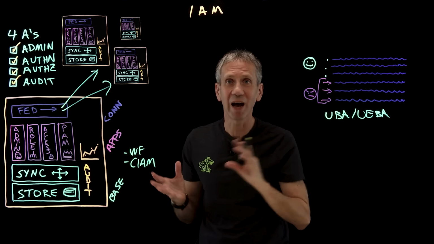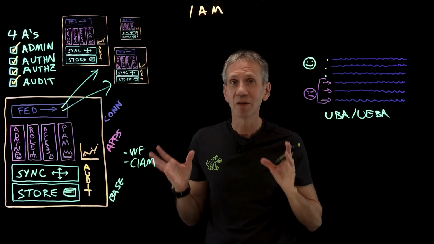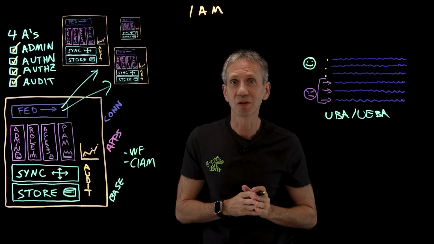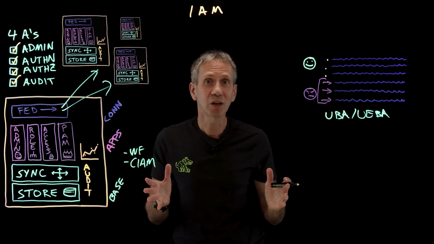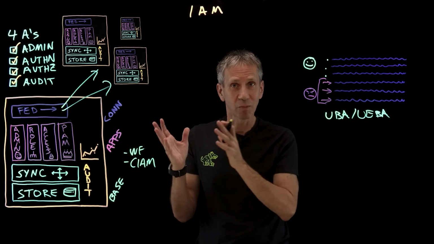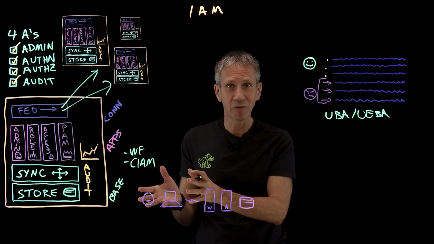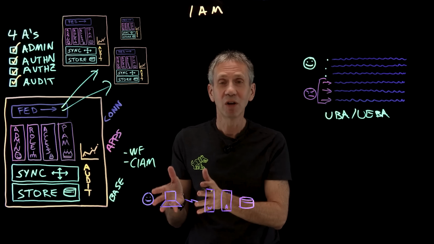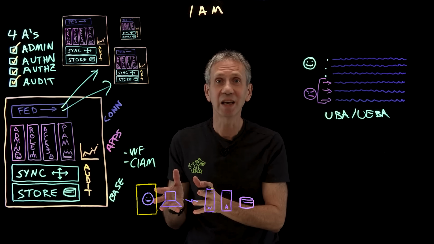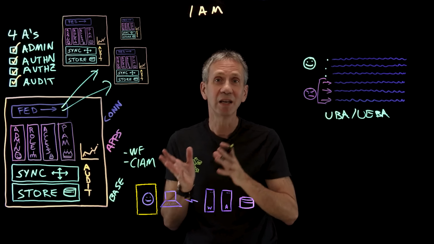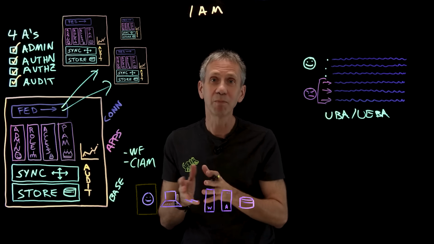Now we have a kind of high-level reference architecture that we can apply to all of these cases. So in this series, we've taken a look at some fundamental principles in the first 3 videos. In this video, we took a look at the identity and access management domain, and in the next video, we'll look at endpoint security.